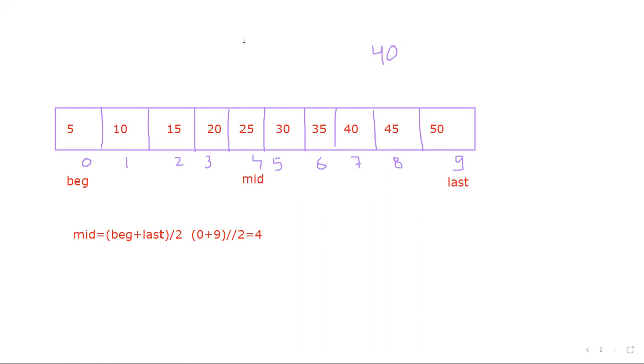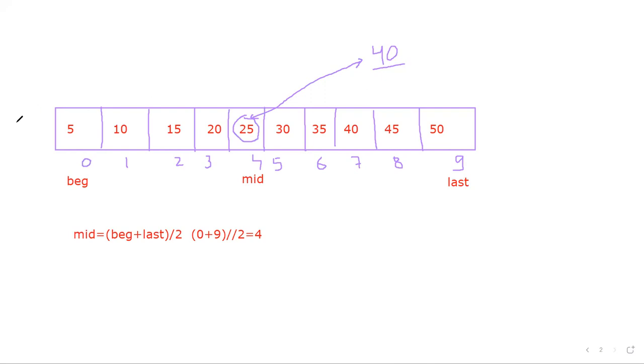Okay, now I am going to check whether this particular value at mid is equal to my search value or not. Yes or no? No. If no, then I am going to compare whether this value, search value, is greater than mid or less than mid. So what is the answer? Greater than mid.